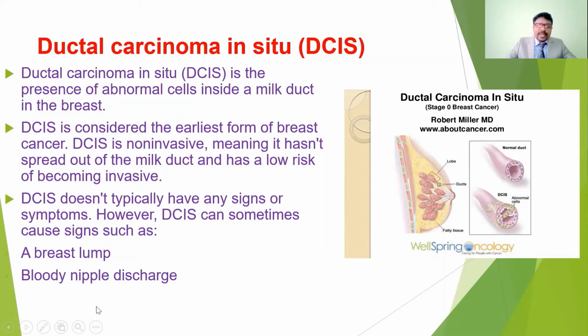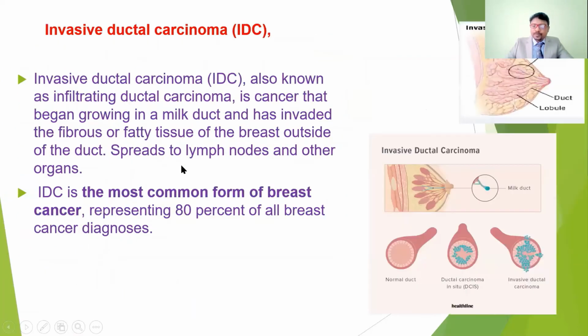Sometimes it may give a breast lump and a bloody nipple discharge. It won't give any other complications or symptoms, but you may get a lump in the breast and a bloody discharge in the nipple regions. That is one of the symptoms of ductal carcinoma in situ.